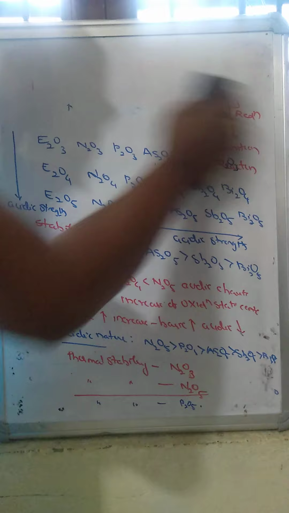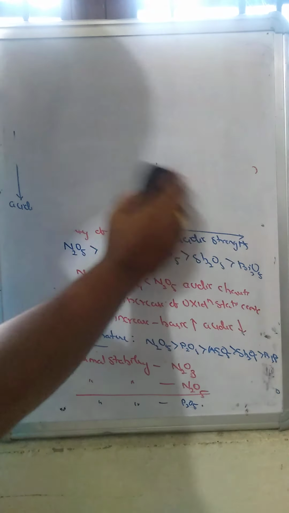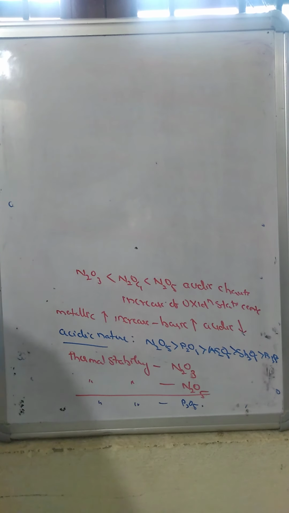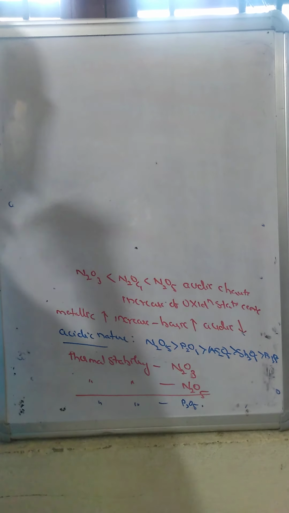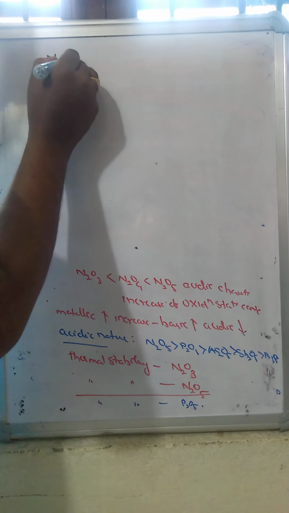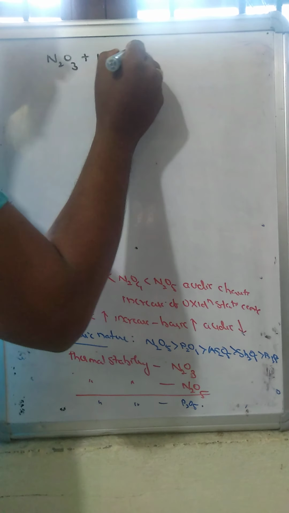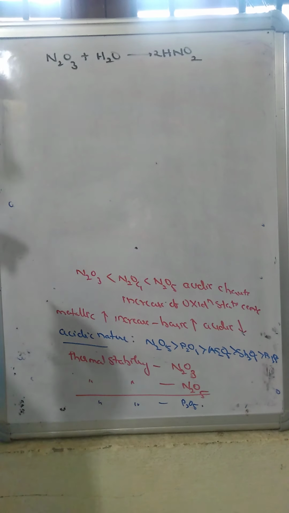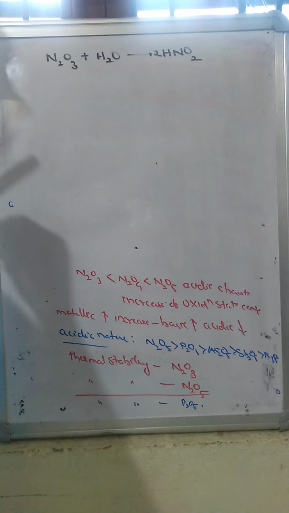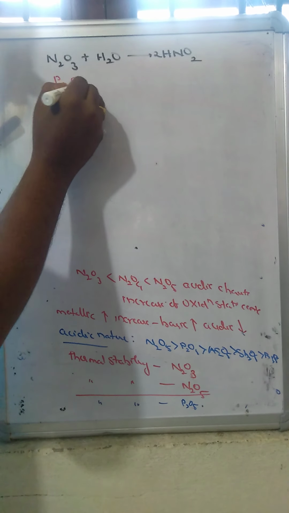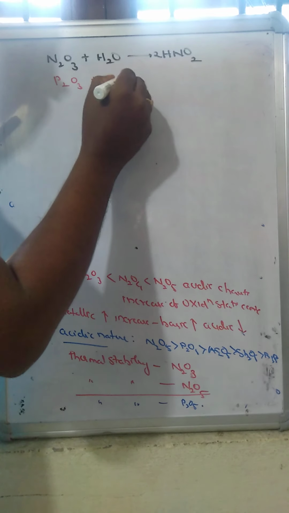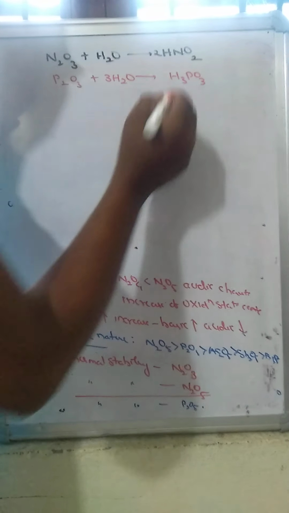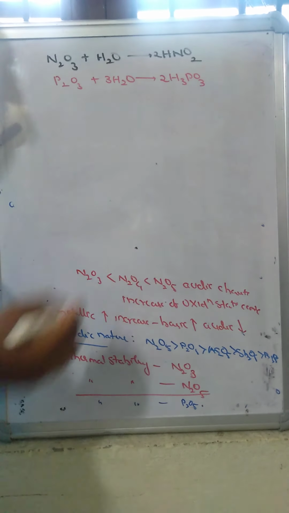Now we will see what happens when the trioxides of all group 15 elements dissolve in water: which type of oxides or compounds form, and what is the nature of those oxides. Nitrogen trioxide N2O3, when dissolved in water, leads to the formation of 2 moles of nitrous acid. In the same way, phosphorus trioxide P2O3, when dissolved in water, forms phosphorus acid H3PO3, leading to 2 moles of phosphorus acid.